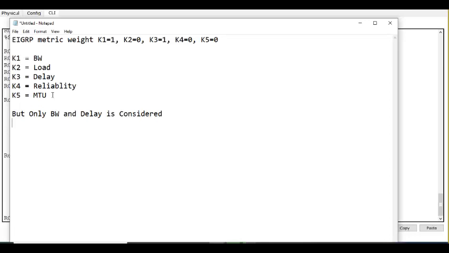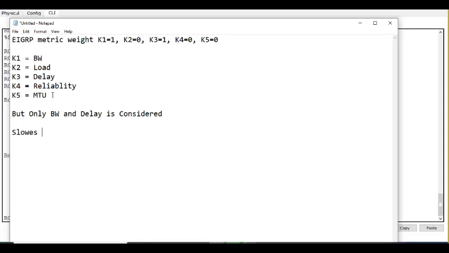It becomes 0. All right, so bandwidth and delay. If someone asks you what the metric of EIGRP is, this should be your answer.